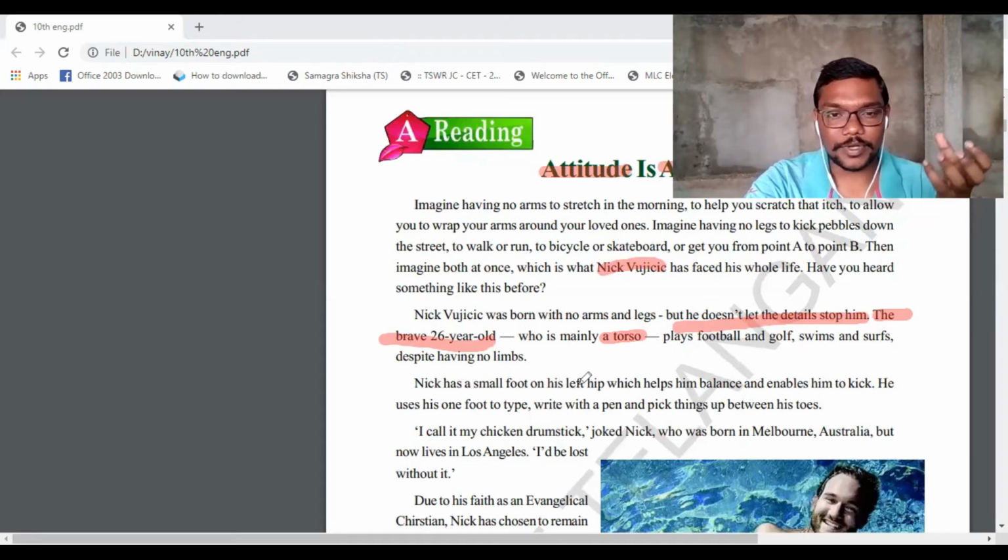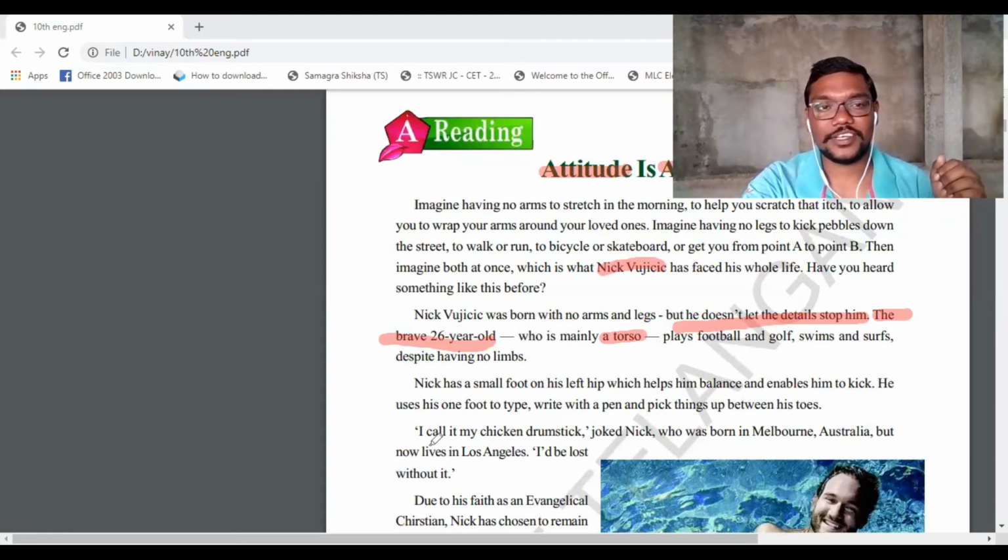Coming to the next paragraph: "I call it my chicken drumstick," joked Nick, who was born in Melbourne, Australia, but now lives in Los Angeles. "I would be lost without it." So Nick Vujicic calls that small foot a chicken drumstick.